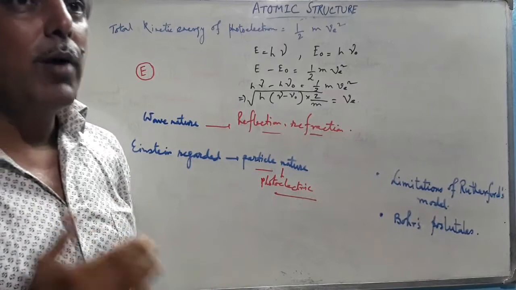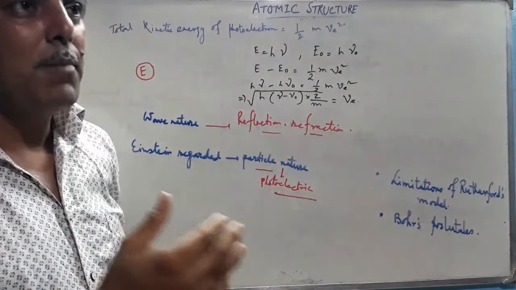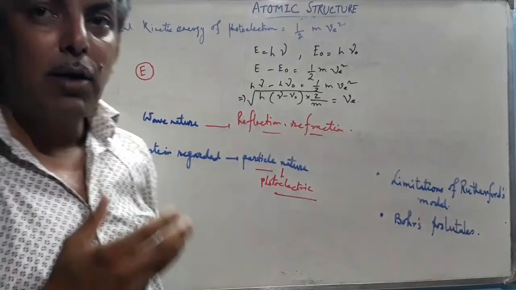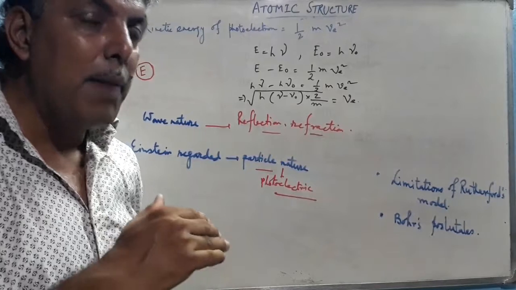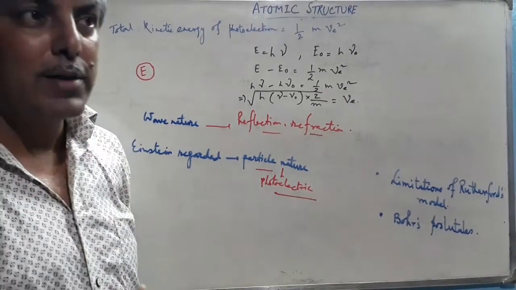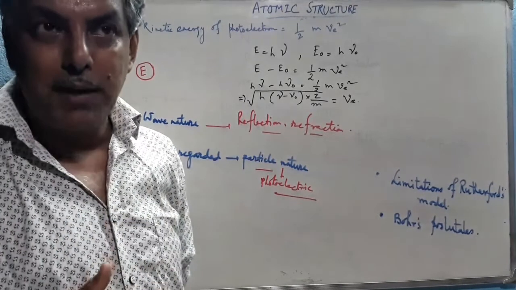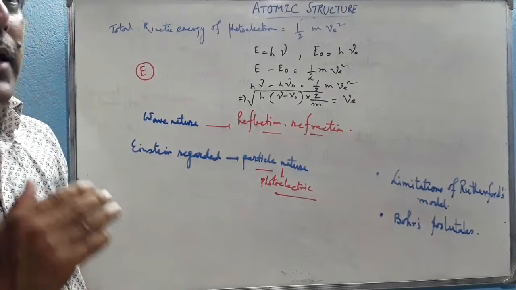But if a substance is heated and the spectrum is obtained, the element emits some particular wavelength or frequency, which is called the emission spectrum. The emission spectrum is very important in atomic structure.